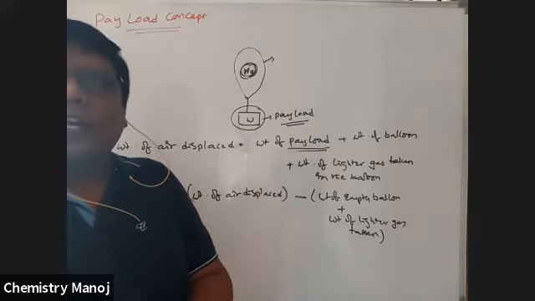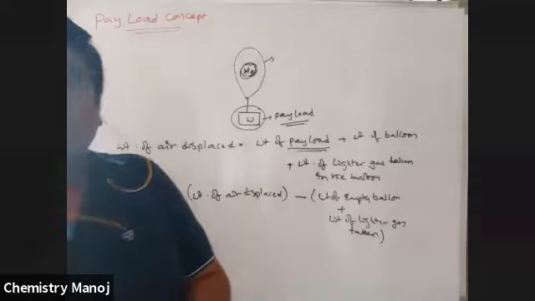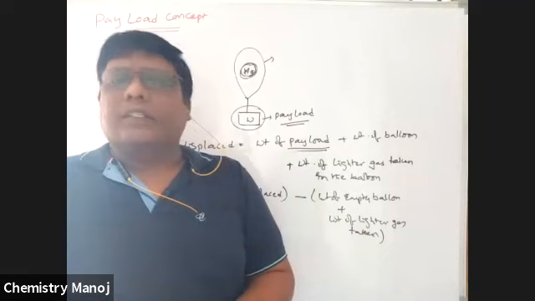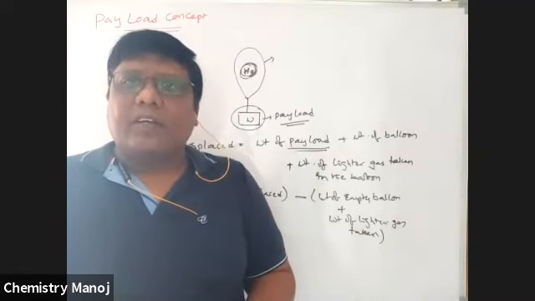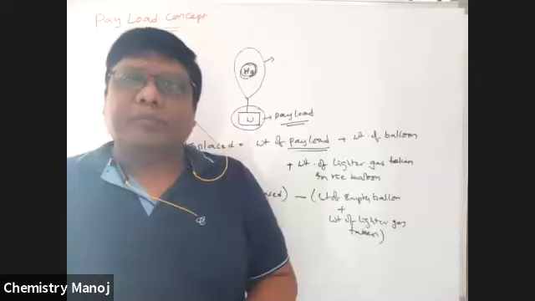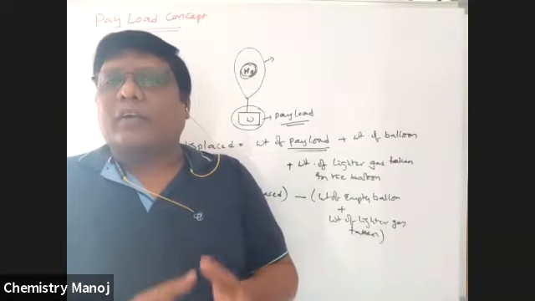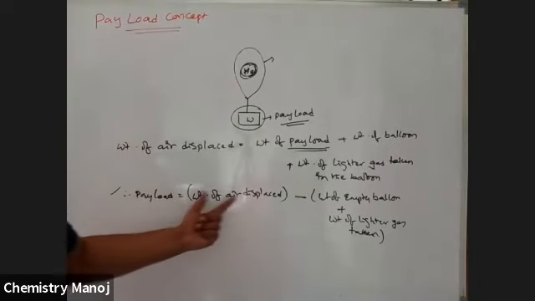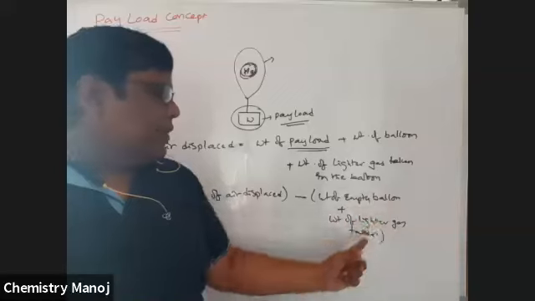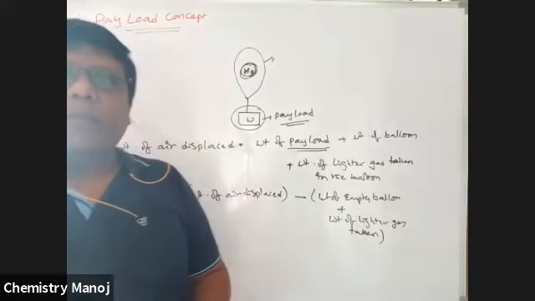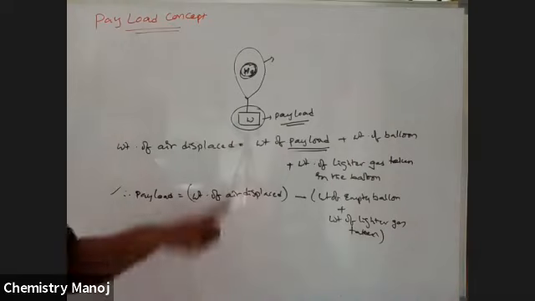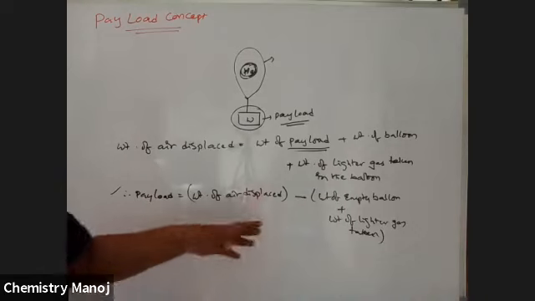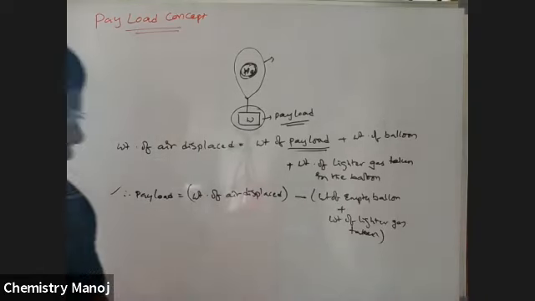Not only that, with a rocket, when launching it, the mass of the satellite or something similar is the payload. The weight of the satellite is equal to the payload. Similarly here, payload is calculated as the weight of air displaced minus the weight of the empty balloon plus the weight of the lighter gas taken. This is the payload calculation. Some data based on these concepts is given to you. Find out the payload value. So see the problem.